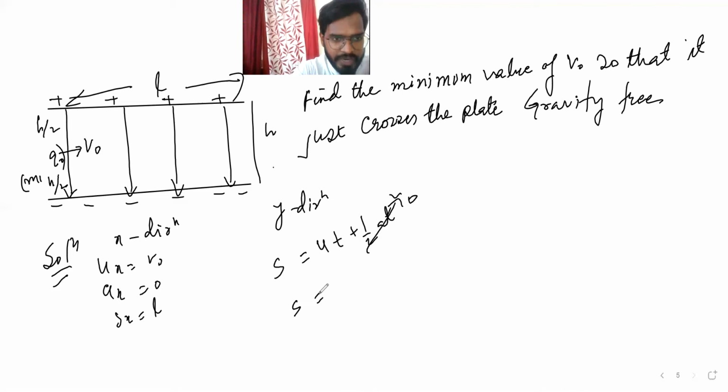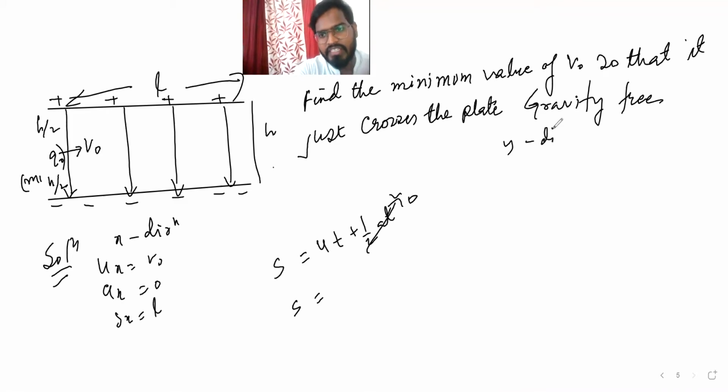Now we don't have time, right? That is also the problem. So let's try first in y direction. From there we can find time, because more information is there. It is given in y-axis, the distance is also given, so it is easy. In y direction, let's try to find time from here.